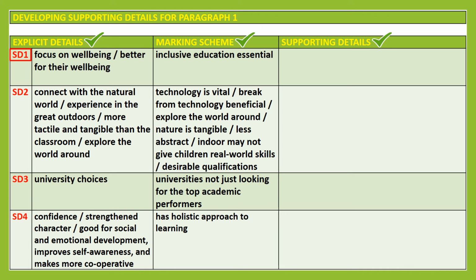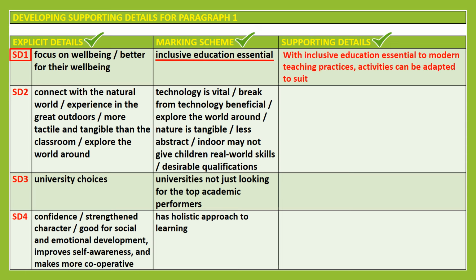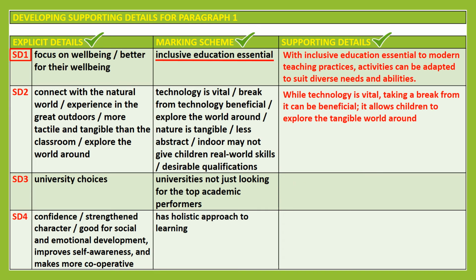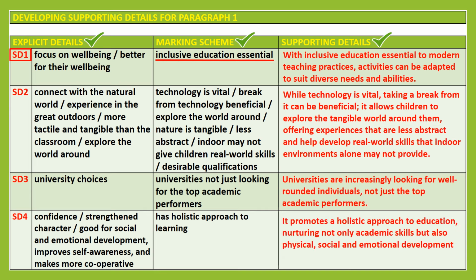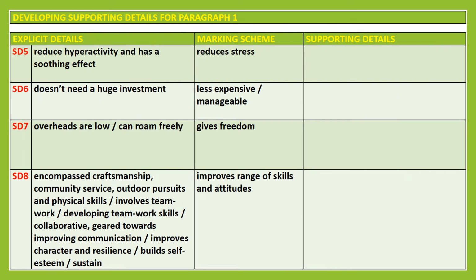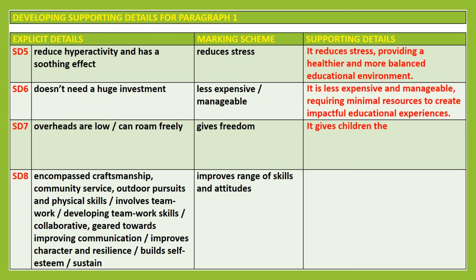Look at the implicit ideas recorded in the marking scheme. Use these ideas and frame a sentence to develop your first supporting detail. Follow the same process and develop supporting detail 2, then supporting detail 3, next supporting detail 4. Complete the rest of the supporting details for the first body paragraph: supporting detail 5, supporting detail 6, supporting detail 7, supporting detail 8.